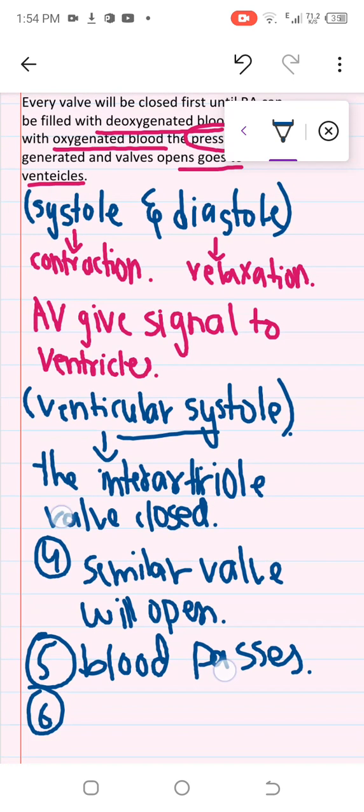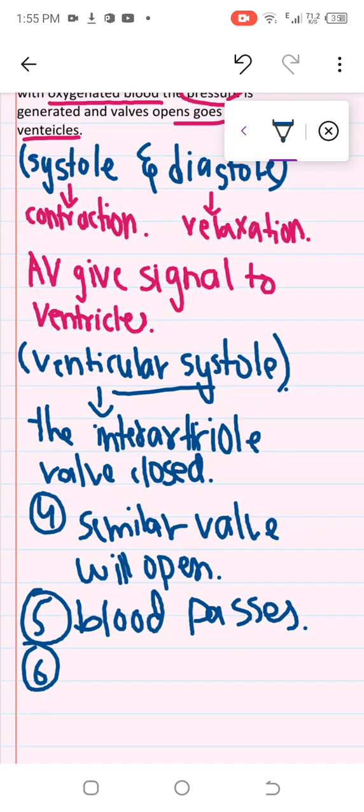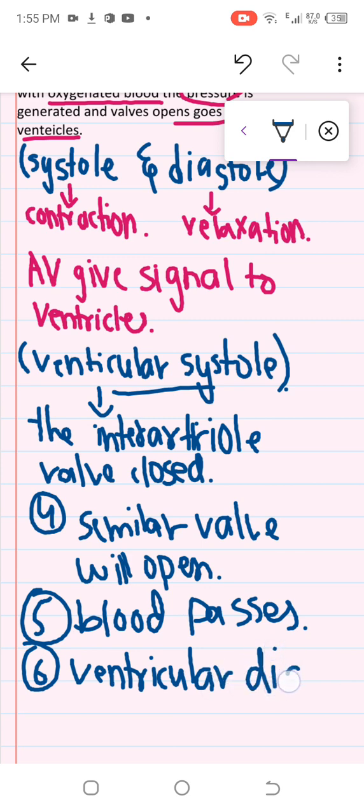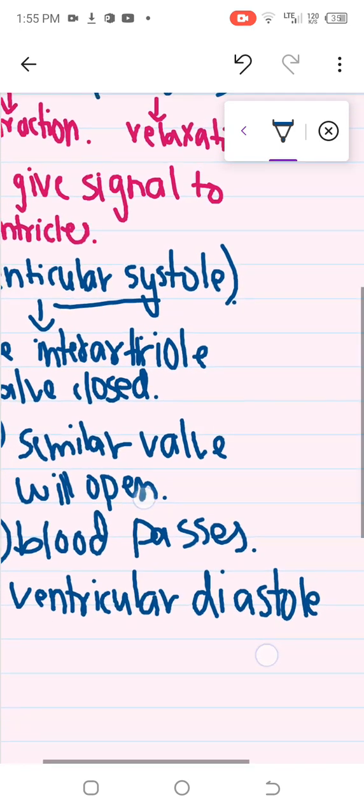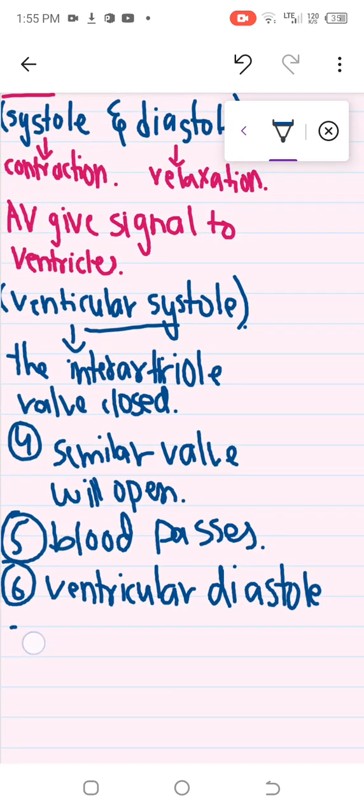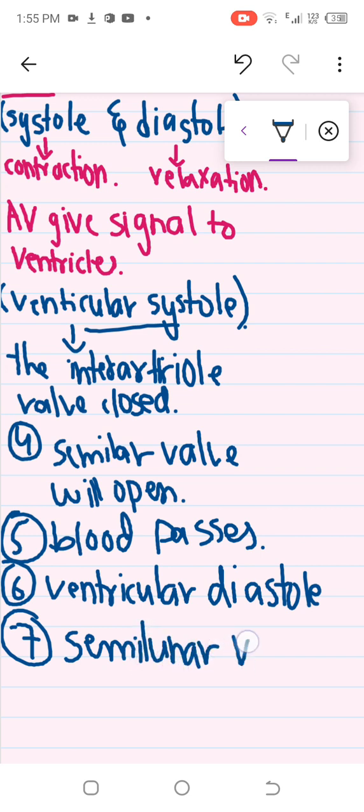Then in the sixth point, again the ventricle will diastole, meaning the ventricle will relax after passing the blood. Ventricular diastole takes place. Then when ventricular diastole takes place, now we have the seventh one: the semilunar valve will be closed. Semilunar valve closed. Fine.